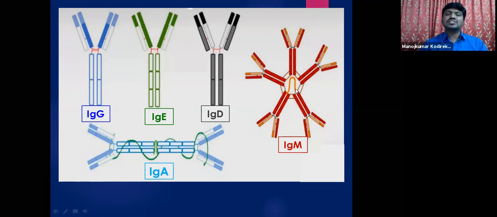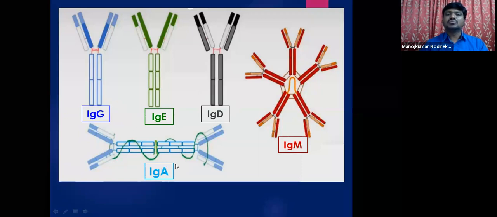Okay, so of all these 5 types, generally the IgA type of antibodies are present in huge amounts, around 70 to 75% of the antibodies produced in our body. Among these 5, the IgA type are the smallest antibodies, and because of their highest diffusibility and smaller size, they can easily pass through the walls of the blood vessels.